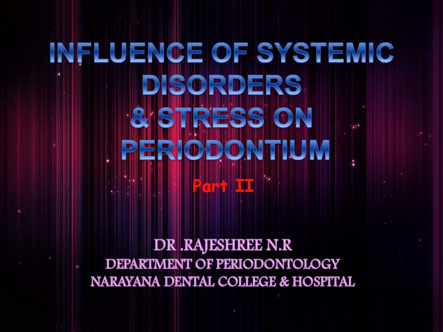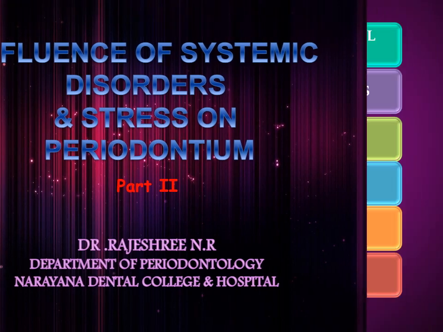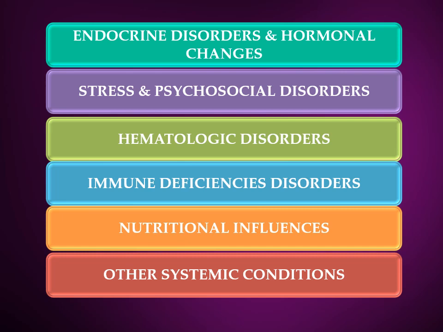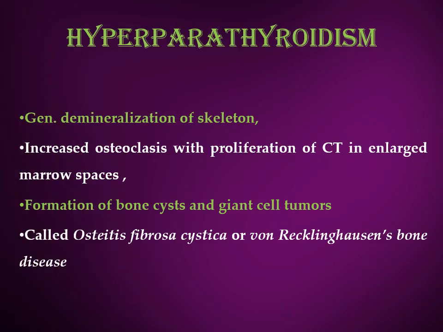Good morning, students. In part 2 of Influence of Systemic Disorders and Stress on Periodontium, we're going to see some more hormones and certain other conditions which exert their influence on the periodontium. Now, hyperparathyroidism is a condition wherein there's an increased secretion of the parathyroid hormones from the parathyroid glands.